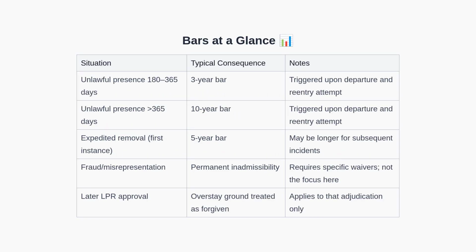Here is a quick reference table. Unlawful presence of 180 to 365 days typically results in a 3-year bar, while more than 1 year of unlawful presence usually leads to a 10-year bar. An expedited removal often creates a 5-year bar, potentially longer with repeat incidents. Fraud or misrepresentation can trigger a permanent inadmissibility that requires specific waivers. This video focuses primarily on overstay-related issues. If an applicant later obtained LPR status, the overstay ground was effectively forgiven for that adjudication. This table should help anchor the key consequences before we consider green card abandonment.